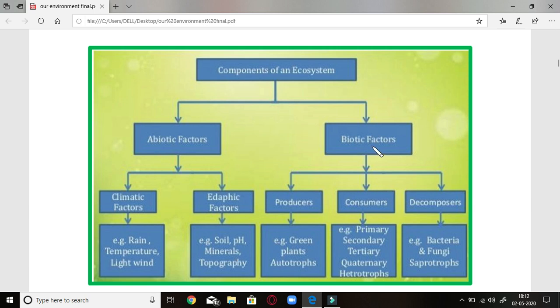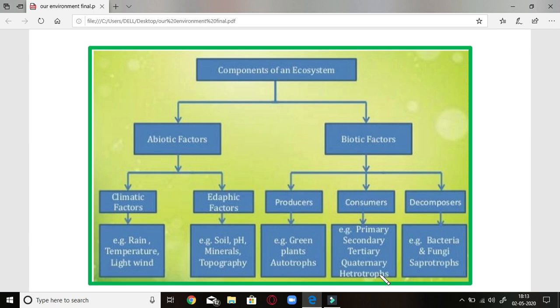Second are biotic factors, which are further of three types: producers, consumers, and decomposers. Producers, as you already know, are green plants, mostly autotrophs, which make their own food. Consumers consume producers and are divided into primary, secondary, tertiary, and quaternary consumers, mostly heterotrophs since they eat plants or animals or both.